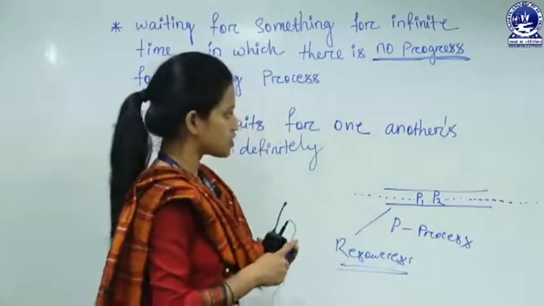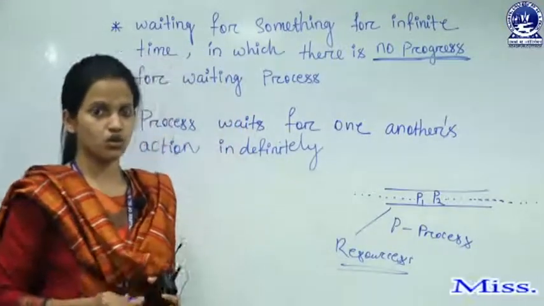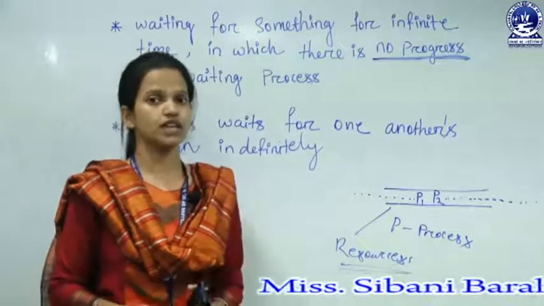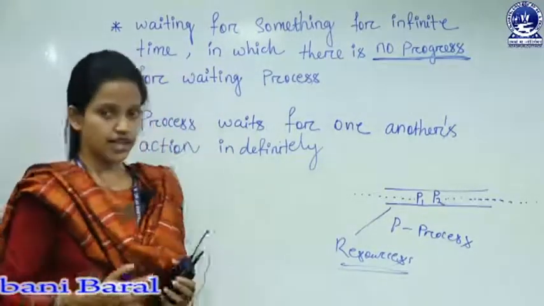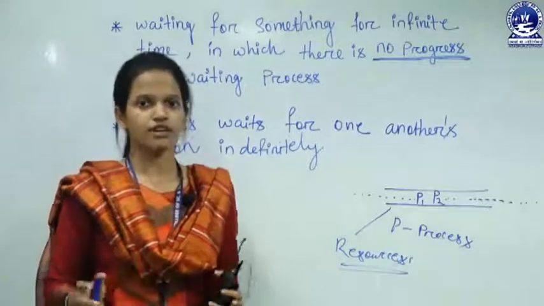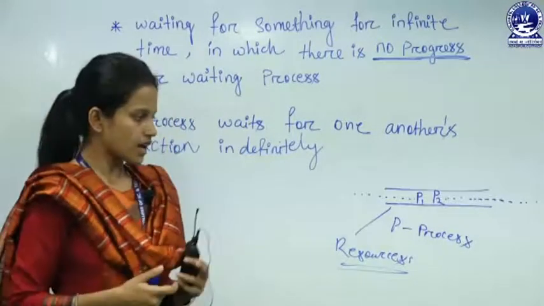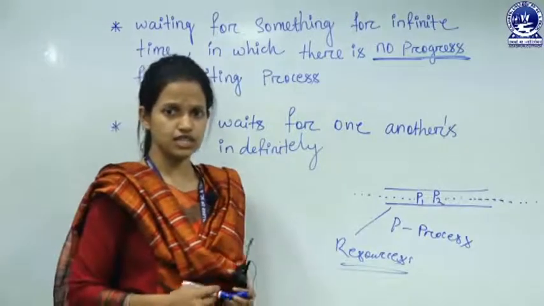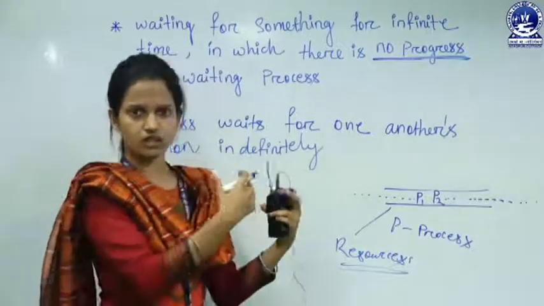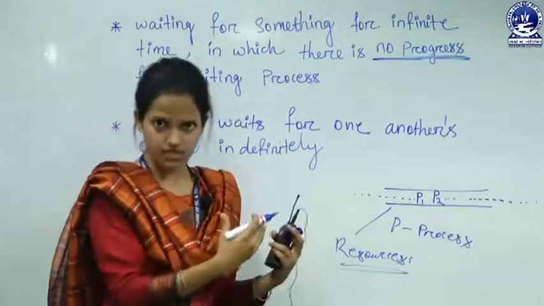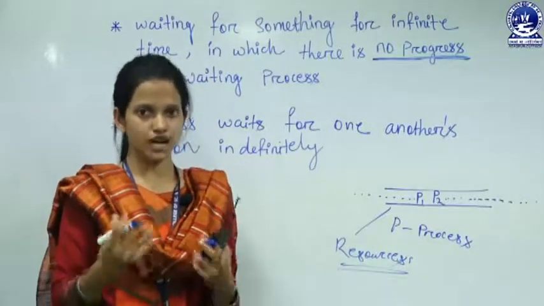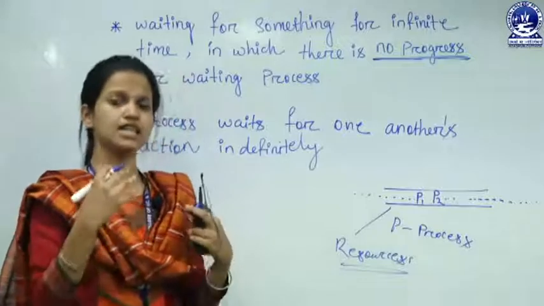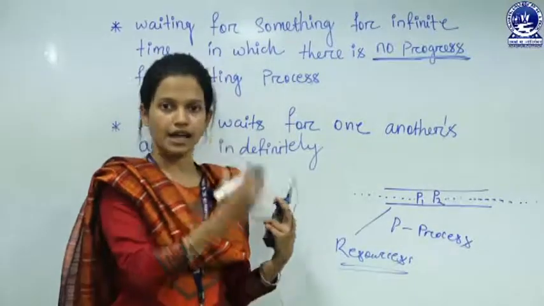See, in the starvation case also, processes are waiting. But deadlock and starvation are different things. Starvation is when, because of some higher priority processes, the lower priority processes suffer. In case of priority, the CPU is allocated to the higher priority process.